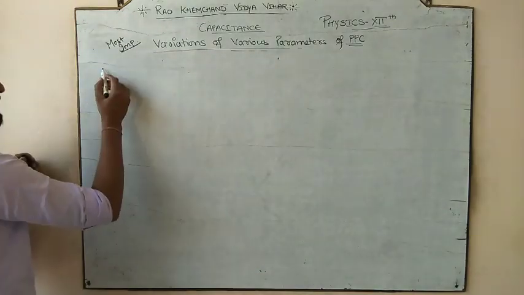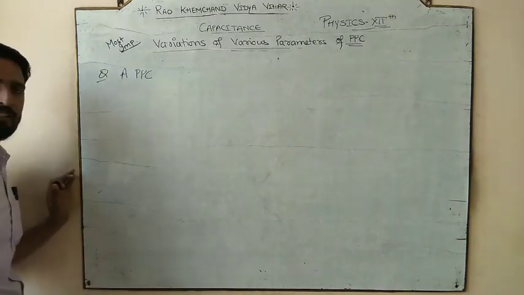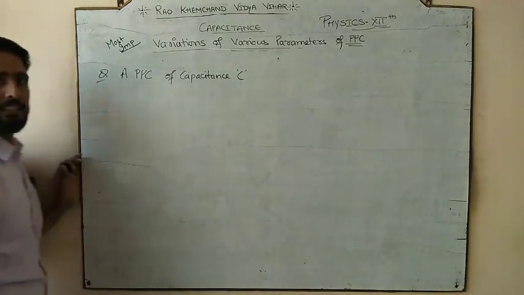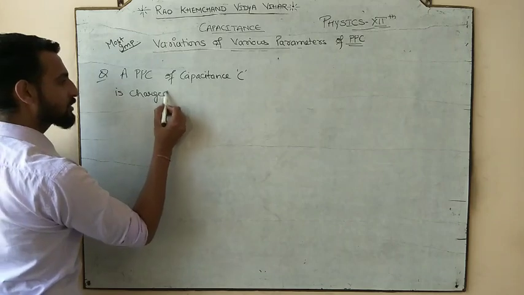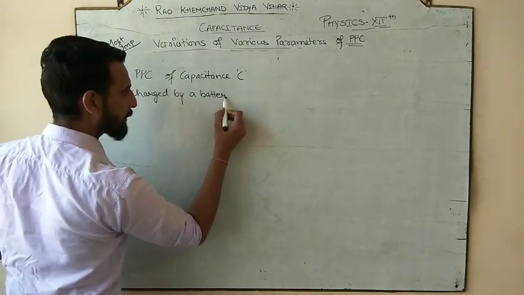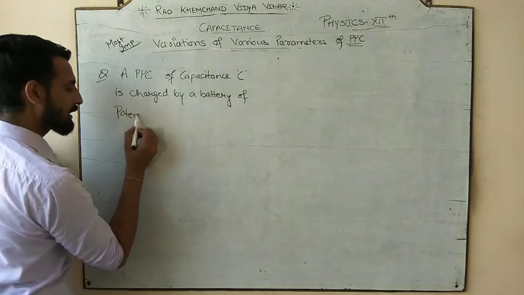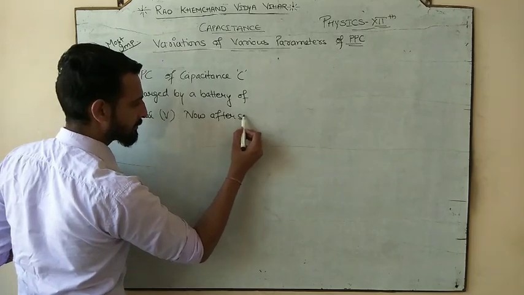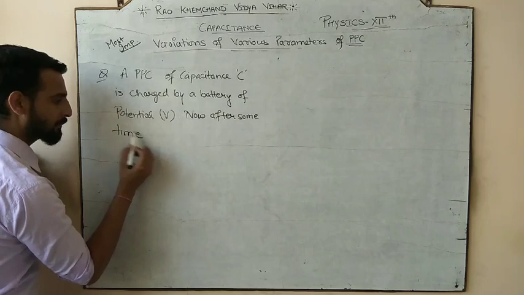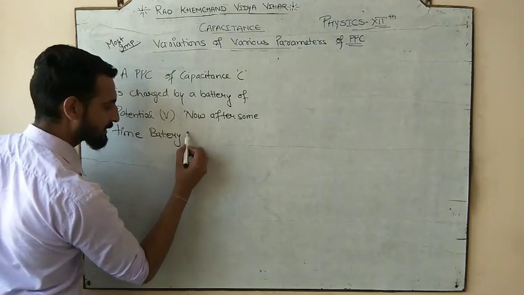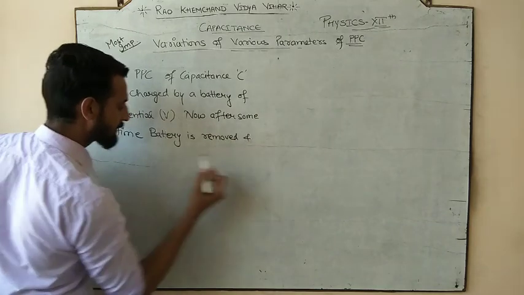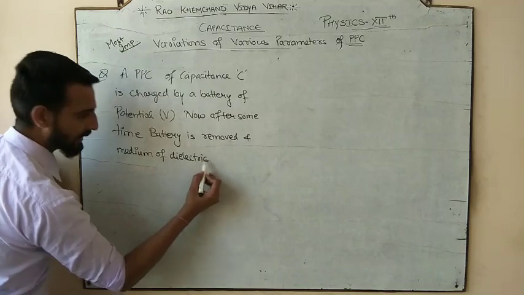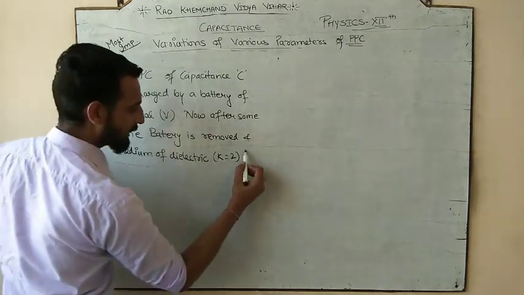So the numerical that I am going to discuss here: a parallel plate capacitor, PPC, of capacitance C, is charged by a battery of potential V. Now after some time, the battery is removed and a medium of dielectric constant K equal to 2 is inserted,